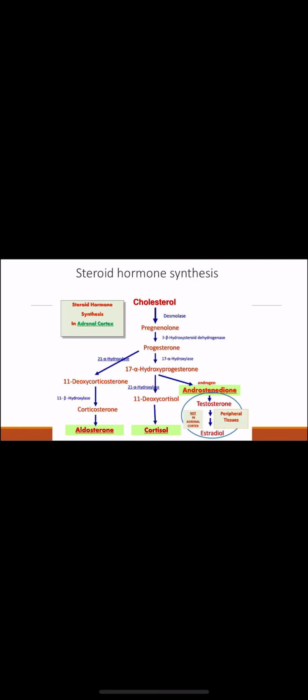This I already showed you. Steroid hormone synthesis: this is just an overview. Steroid hormone synthesis takes place in the adrenal cortex by cholesterol changing into pregnenolone by desmolase. Then this pregnenolone, by beta-hydroxysteroid dehydrogenase, converts into progesterone. Then by a hydroxylase enzyme, it converts into 17-alpha-hydroxyprogesterone. Then again, a hydroxylation at C21 by 21-alpha-hydroxylase converts it into 11-deoxycortisol and ultimately into cortisol.